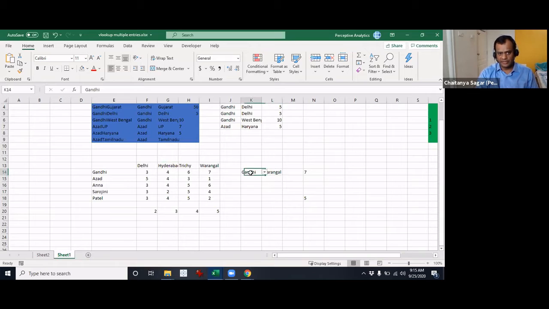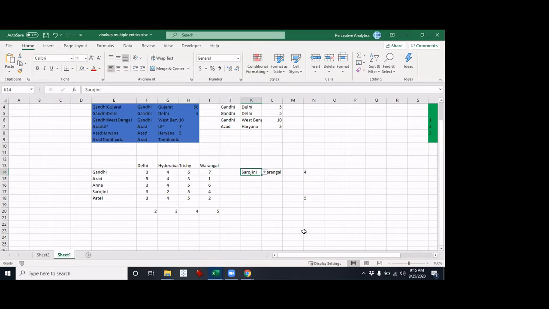Now let's change the lookup, who we are looking for. Let's take Sarojini Naidu, and you get 4. Okay, you got it now? Yes. You see that it's working? Yes, yes.